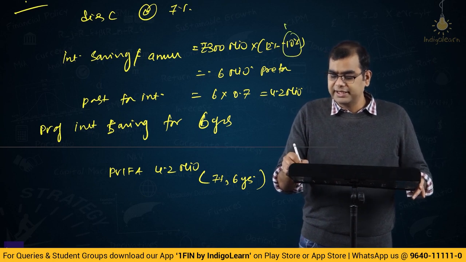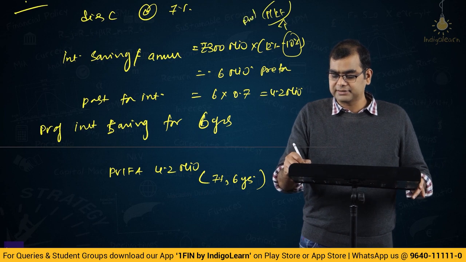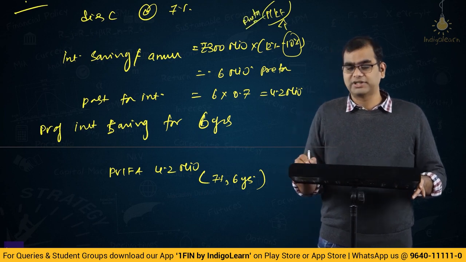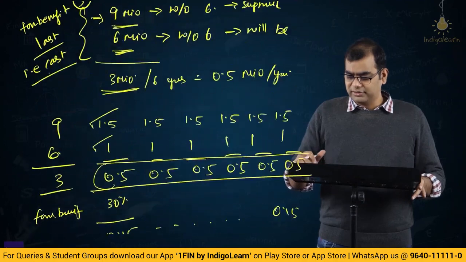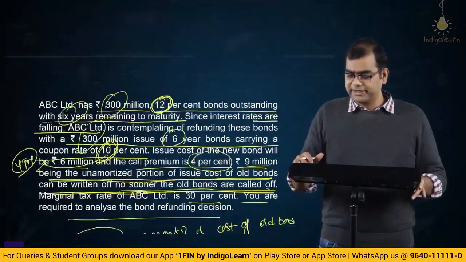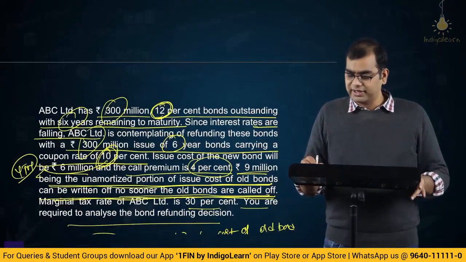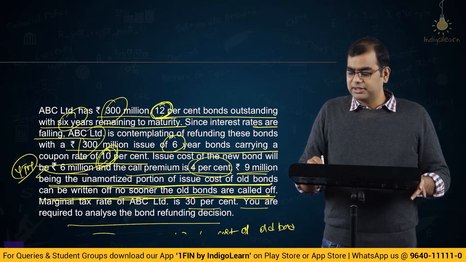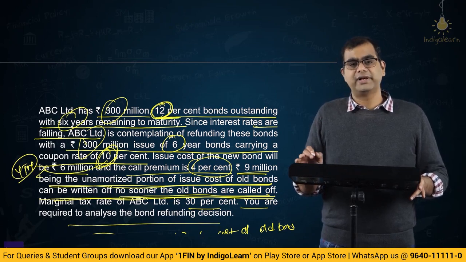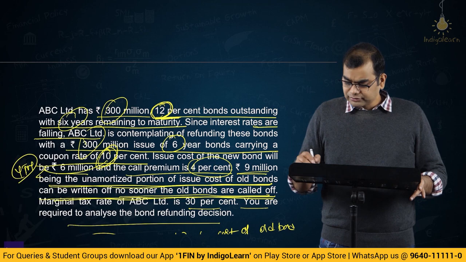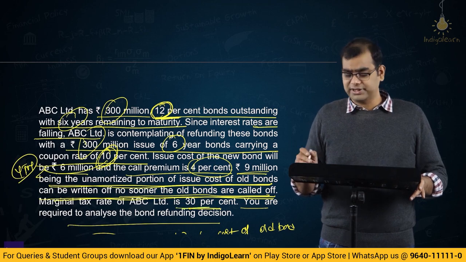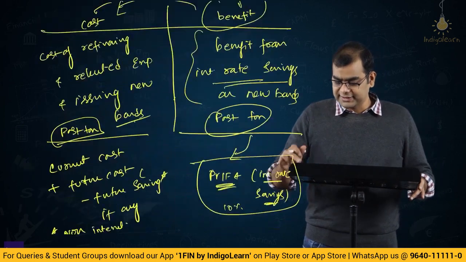This 10 is the key rate, this is the market rate, and market rate is pre-tax and we have to take post-tax. Now, some of you may get a doubt, where have they said anything about this being pre-tax or post-tax? My dear friends, whenever bonds in coupon rates are given, they are always pre-tax, they are never post-tax. Here, because they have given us the tax percentage, you are supposed to compute it post-tax.